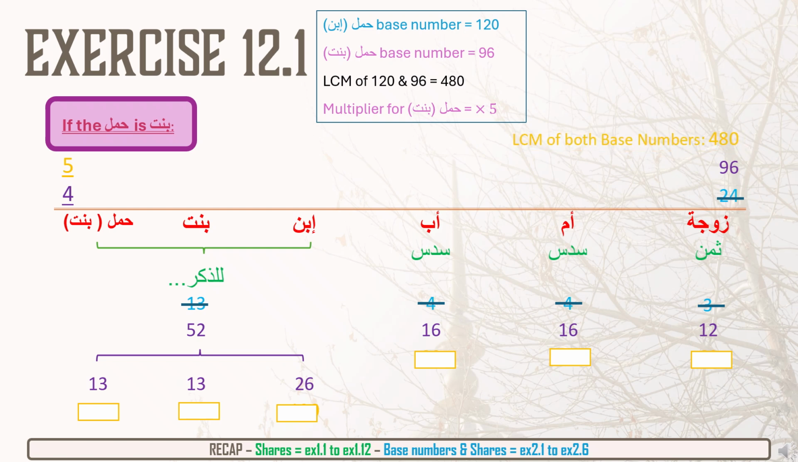So we start off with the base number. We do 96 times 5, which is 480. That's perfect because that's exactly what we needed. We need both base numbers to be the same. So that's 480. The wife's 12 shares times 5 becomes 60. The mother and father's 16 shares each times by 5 will become 80 each. And the son's 26 shares will become 130. The daughter's 13 shares will become 65 each. Now the base numbers are the same. We can start comparing both amounts.